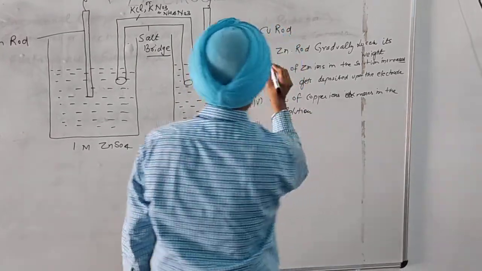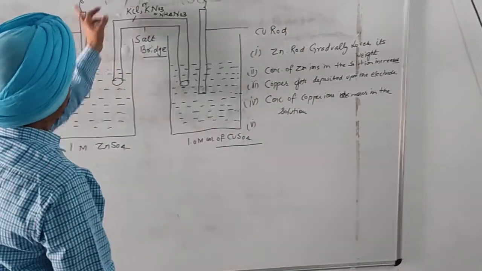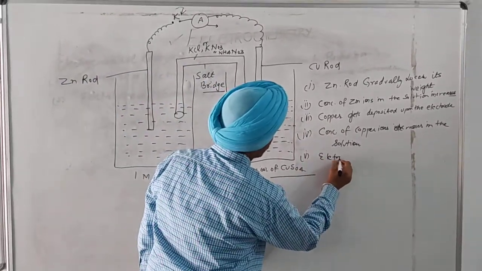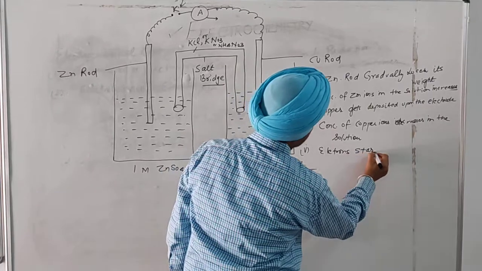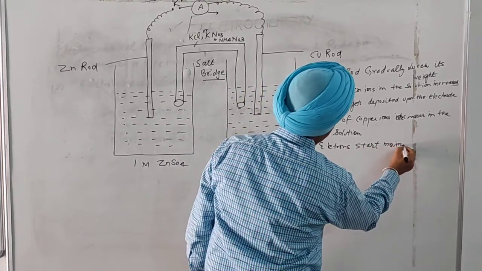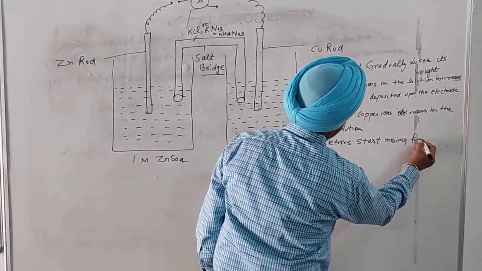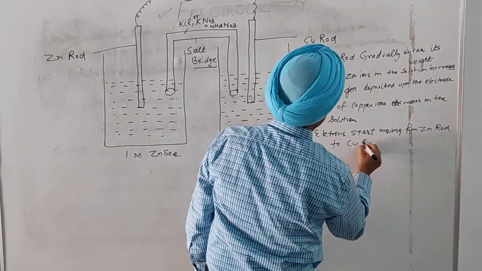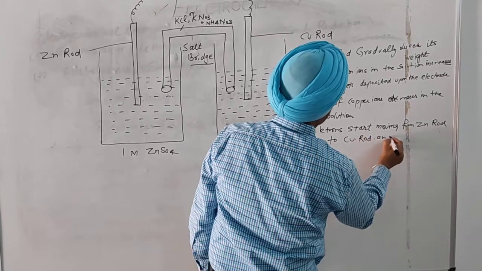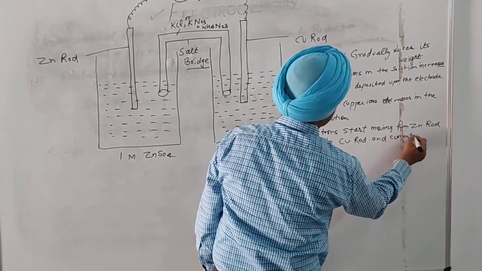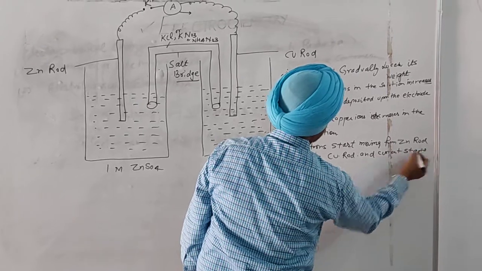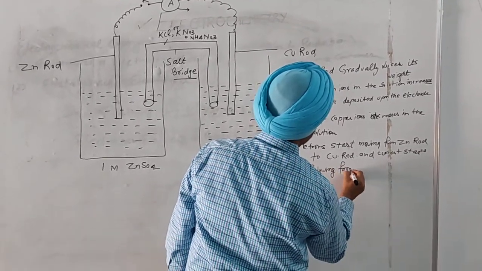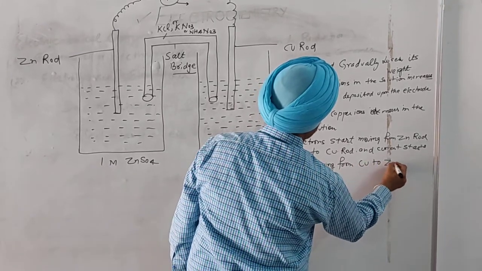And the fifth observation is that electrons start moving from the zinc rod to the copper rod, and current starts flowing from copper to zinc.